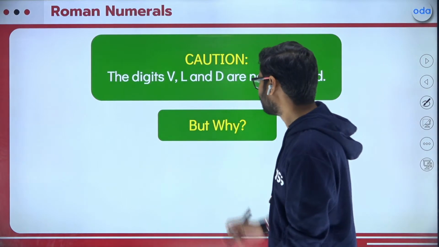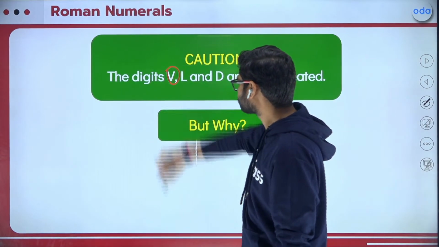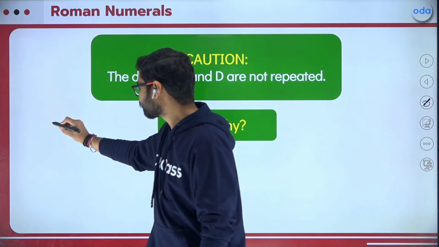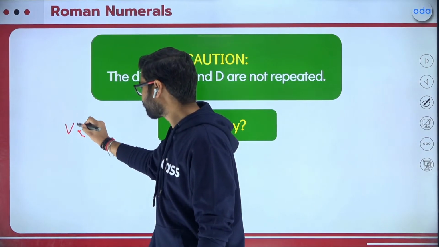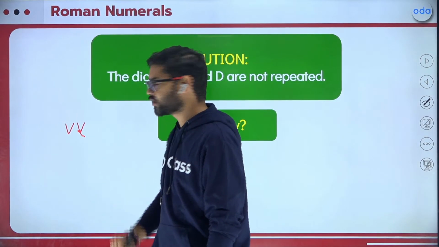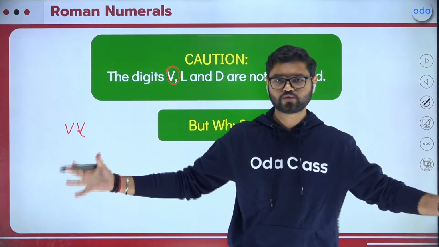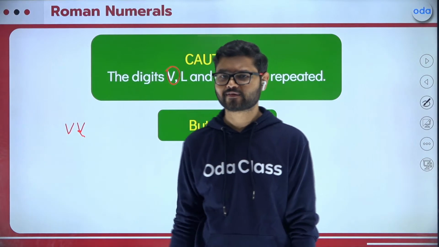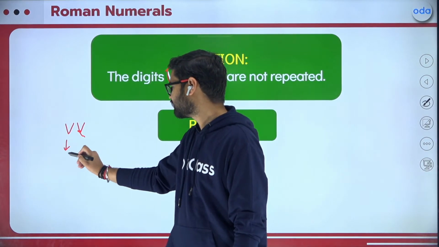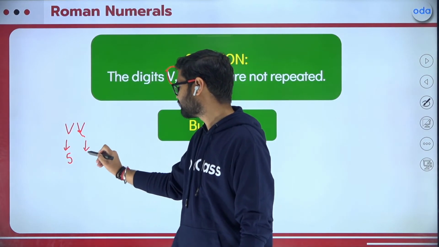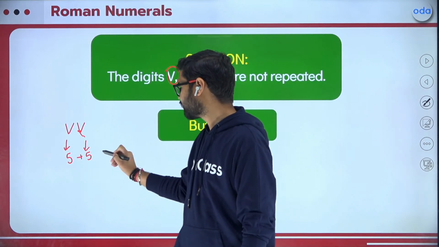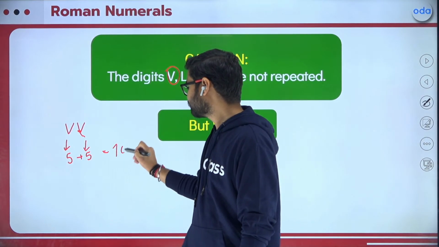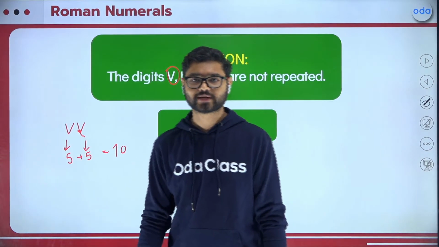So what will happen? Let's talk about V itself. I am going to repeat V. So what according to you will this be? VV. Repetition is there, so I will be adding their values. This V means 5, and this V means 5. When I add the values, the answer will be 10. It means VV is equal to 10.